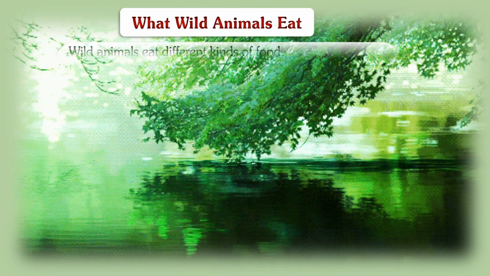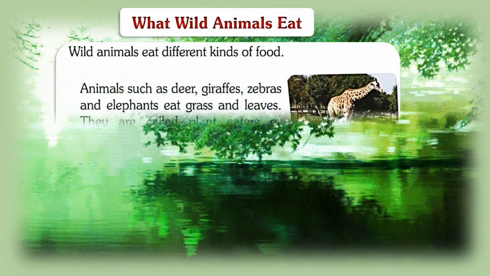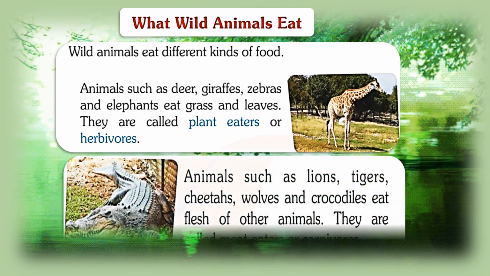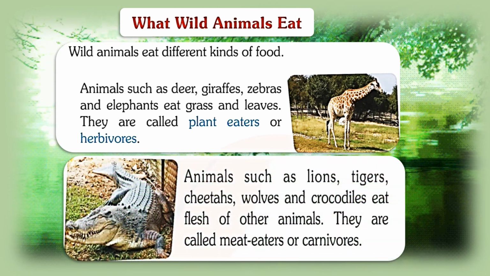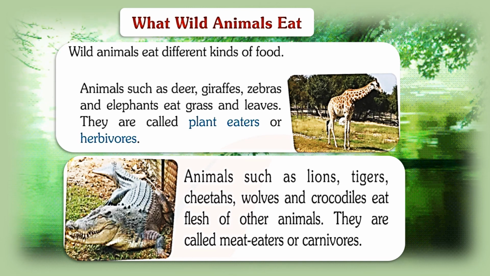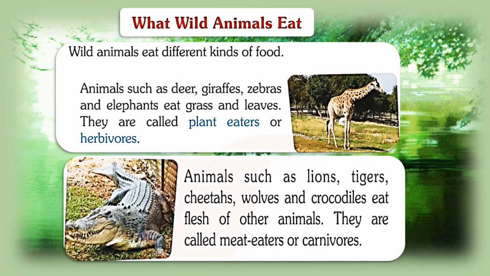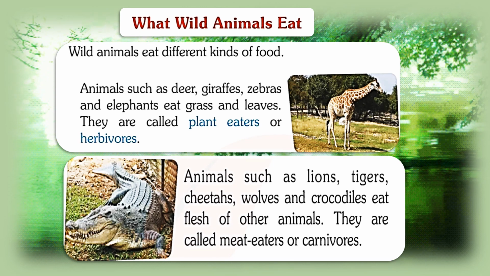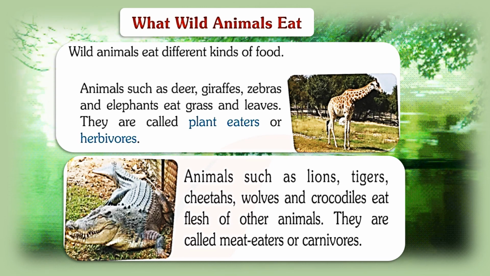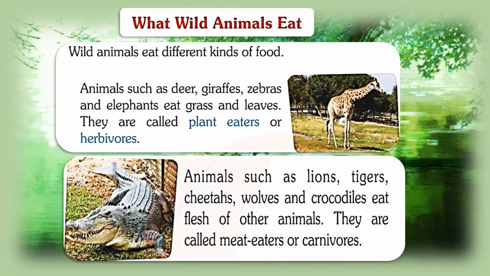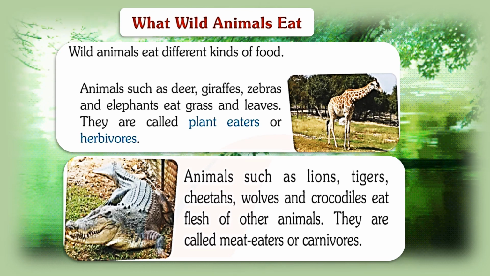What wild animals eat? Wild animals eat different kinds of foods. Animals such as deer, giraffe, zebras and elephants eat grass and leaves. They are called plant eaters or herbivores. Animals such as lions, tigers, cheetahs, wolves and crocodiles eat flesh of other animals. They are called man eaters or carnivores.